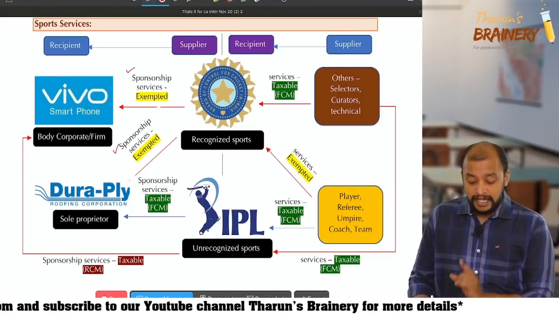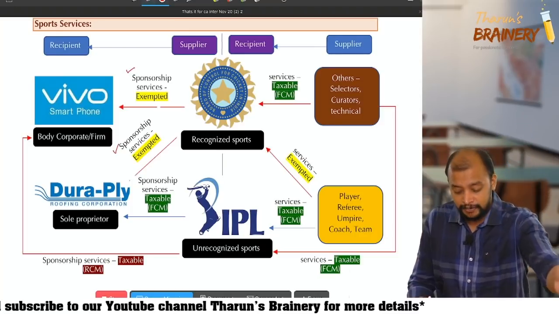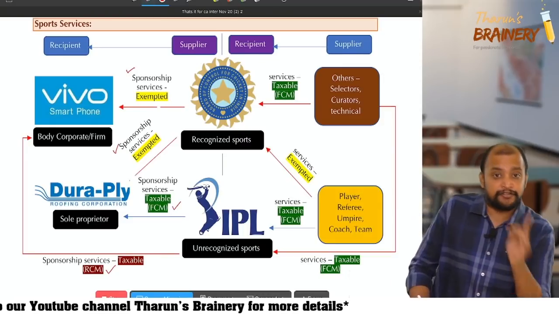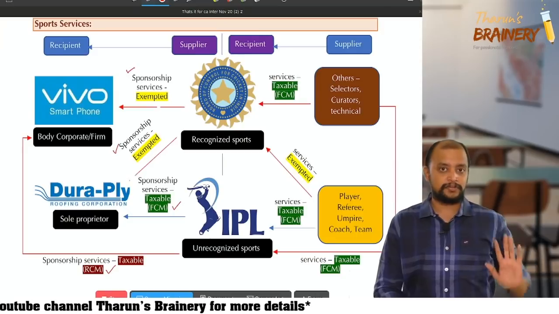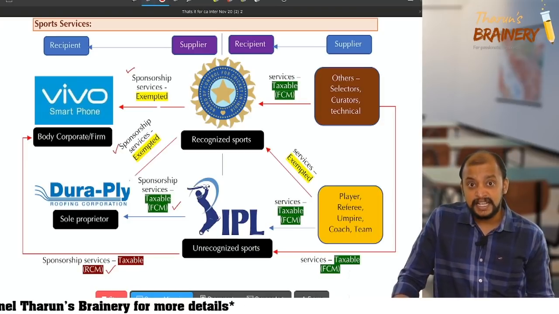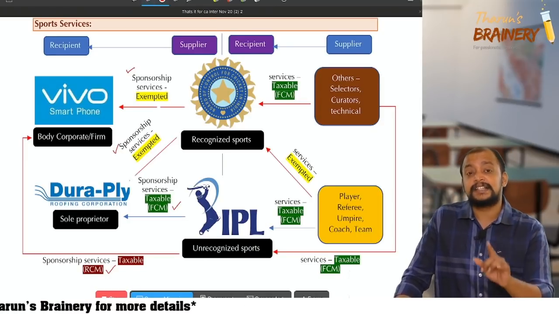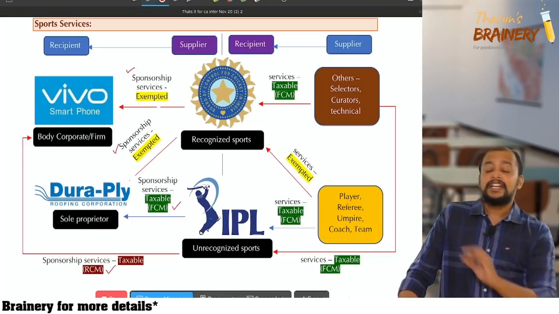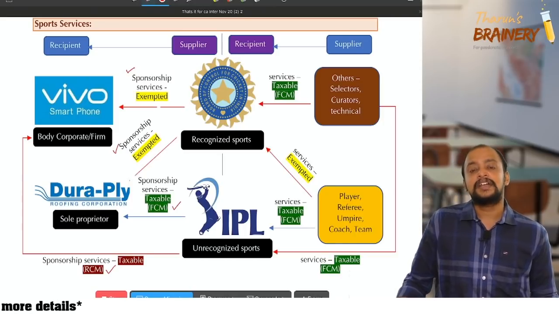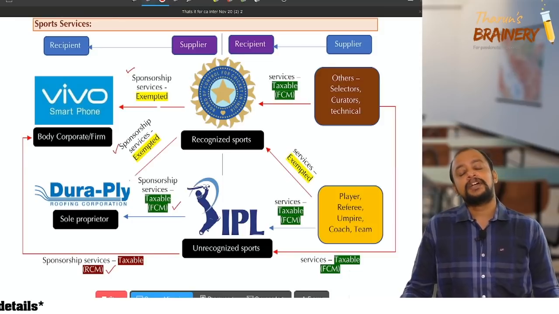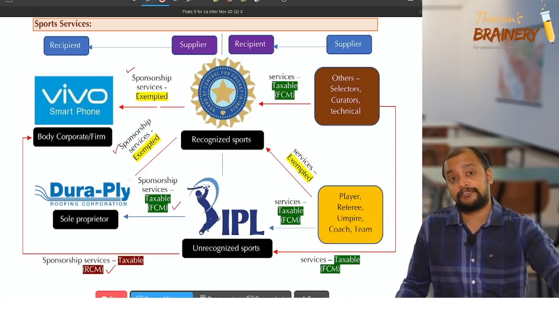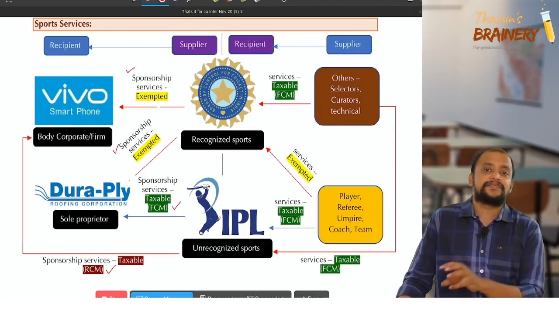But who will pay? If the recipient is a body corporate or firm, it will be covered under RCM. But if the recipient is other than a body corporate or firm, it will come under FCM. Got it? So in case of sports, sponsorship service is exempted if the amount is collected by a recognized sports body. If it is collected by an unrecognized sports body, it is taxable. Then who will pay GST? If the recipient is a body corporate or firm, that body corporate or firm will pay tax under RCM. If the recipient is other than a body corporate or firm, then the supplier will pay tax under FCM.